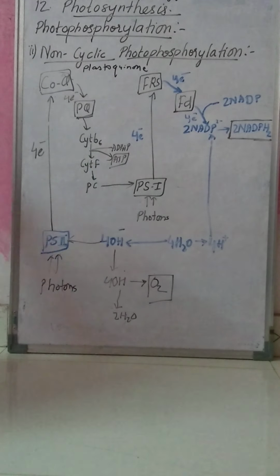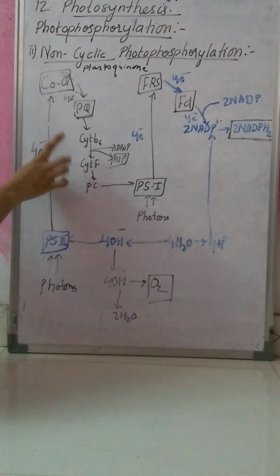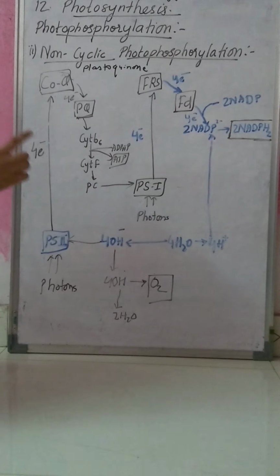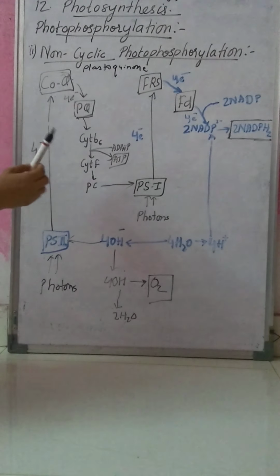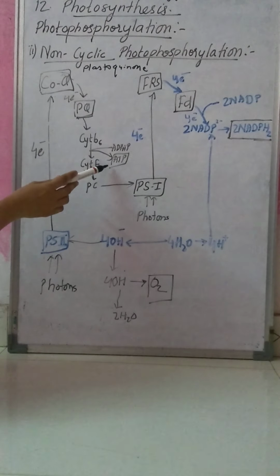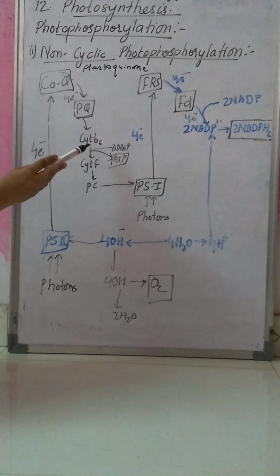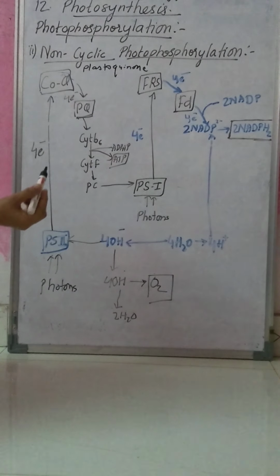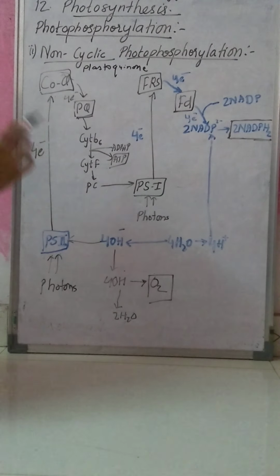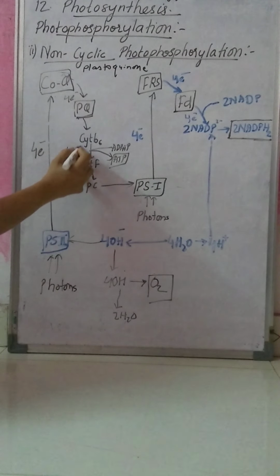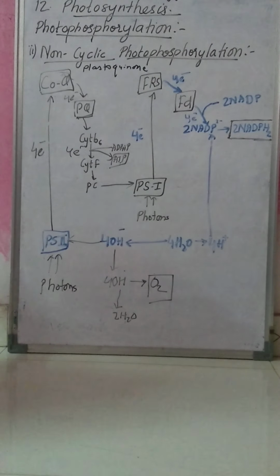Now from here the electrons are transferred to the cytochrome system, that is cytochrome B6 and cytochrome F. And when the transfer takes place from cytochrome B6 to cytochrome F, the energy is utilized for the synthesis of ATP from ADP and inorganic phosphate. The energy from the electrons is utilized for the synthesis of ATP from ADP and inorganic phosphate.